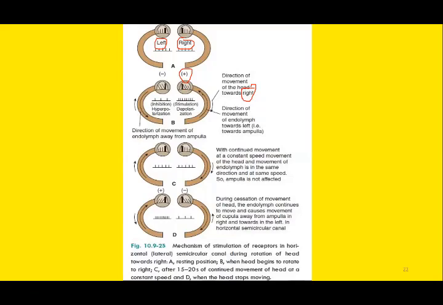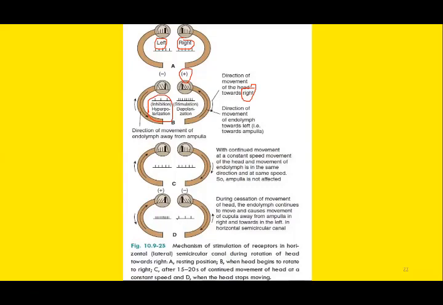So when there is head rotation to the right side, endolymph moves towards the right side. In the right semicircular canal, this will cause excitation. The cupula is dragged through the endolymph, and that is the reason there is inhibition or hyperpolarization at the opposite end. And all this is due to inertia. The inertia of the cupula is different from the inertia of the endolymph. So the endolymph continues to flow for an extra period of time.